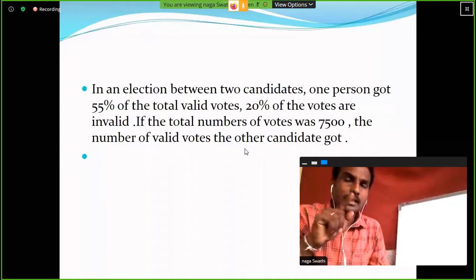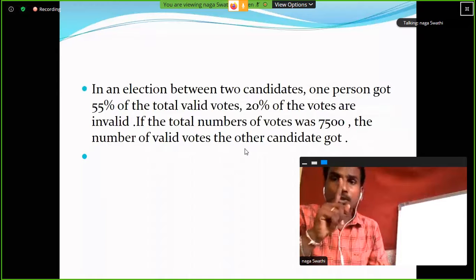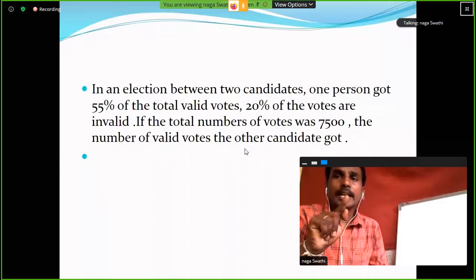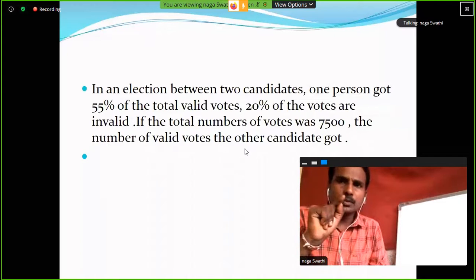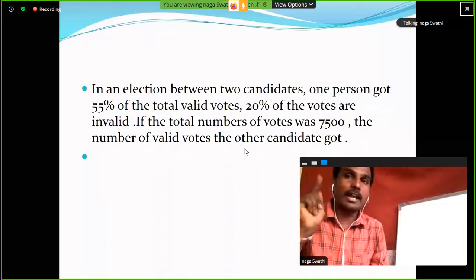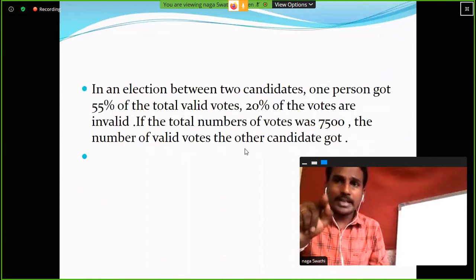Now take the total as 100 percentage. Clear? So from here, 100% value is 7,500. From here, 20% votes are invalid votes. So what about the remaining percentage, ma? 80 percentage. 80% votes are valid votes. Clear? So here, out of 7,500, 10 percentage is 750. So 20% value is 1,500. Clear?